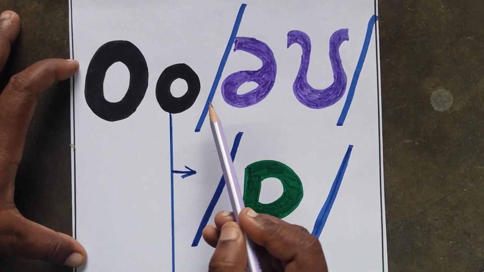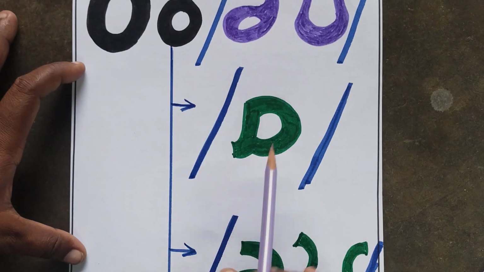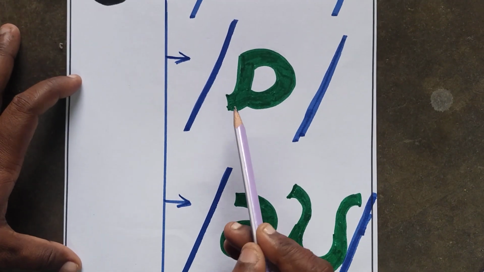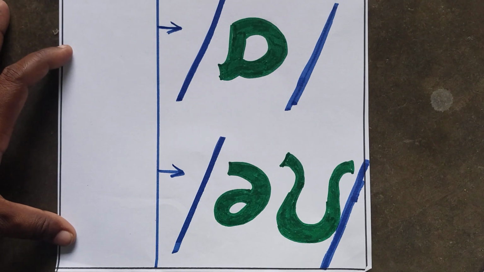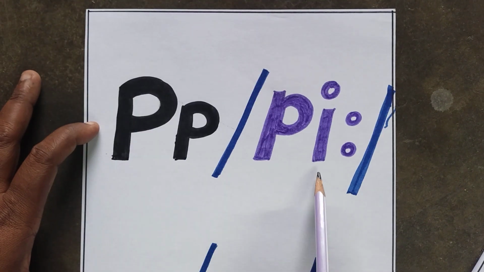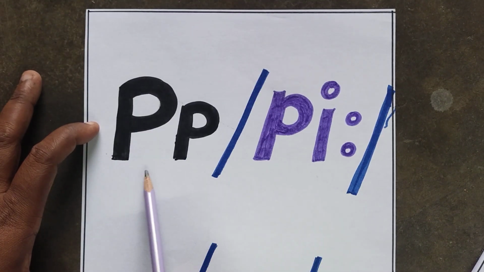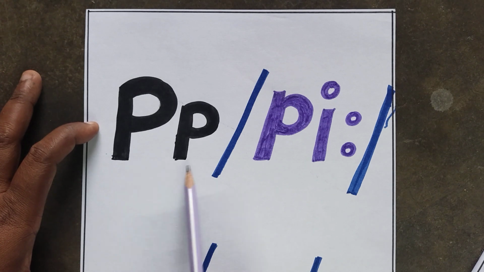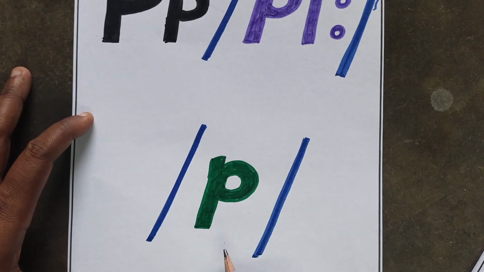The name of the letter is O. O. The sounds of letter O are O, O. The name of the letter is P. P. The sound of letter P is Ip.